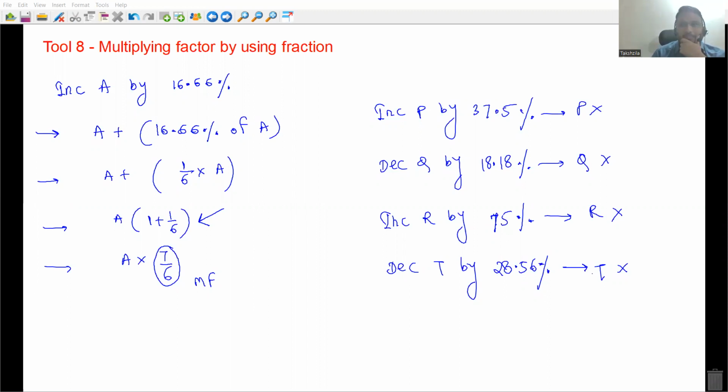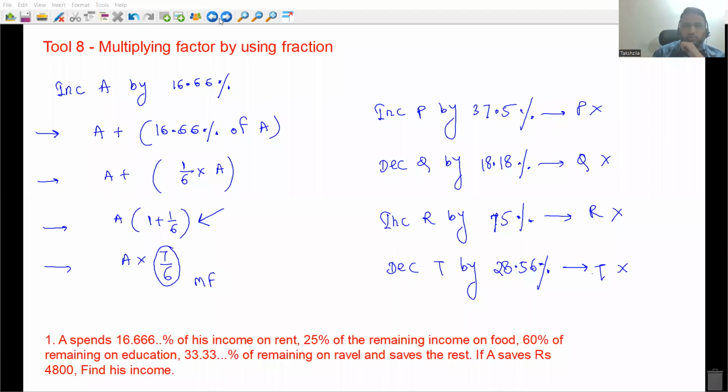Okay, Kumar, anyone else? Let me put first question over here only. The remaining tools will do in the next class, and after this we'll do some questions everyone. ठीक है? What happened, only one student answered till now.